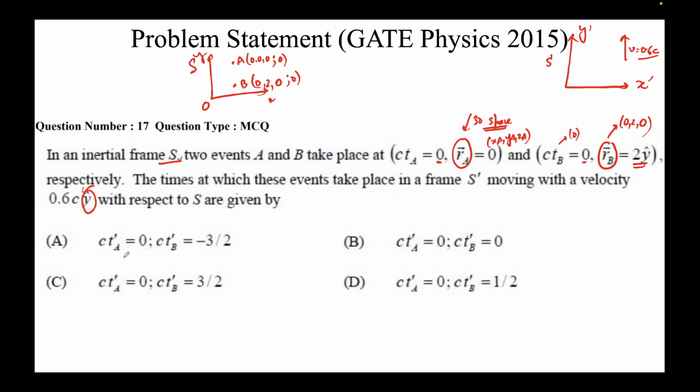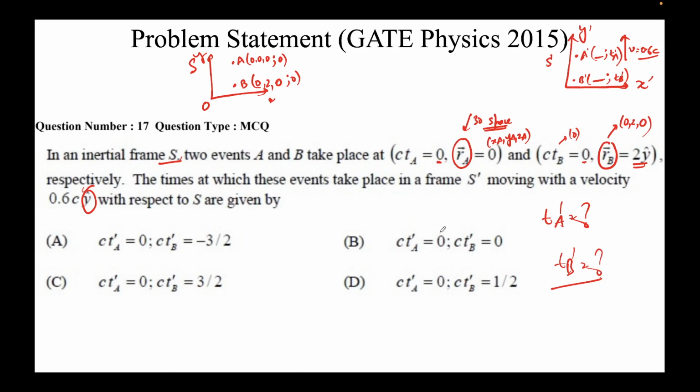We do not bother about x and y coordinates, space coordinates. We only need to know about the time coordinates. So I'll write the first event here as A prime. Let's forget about the space coordinates, and I'll write it as TA prime. Similarly, second is B prime, and we'll write TB prime. And we need to find what TA prime and TB prime are.